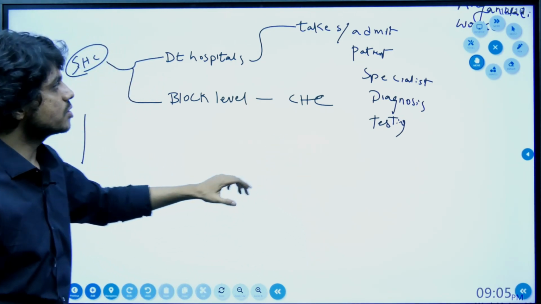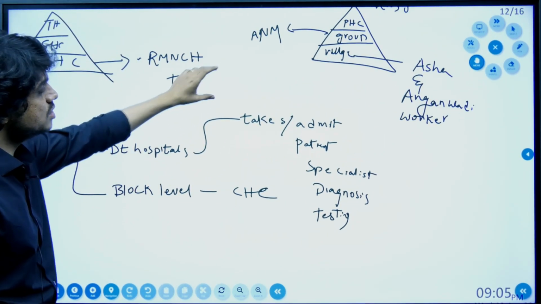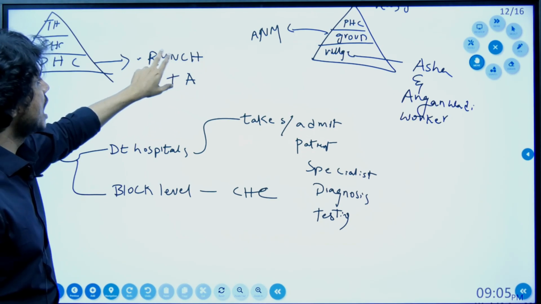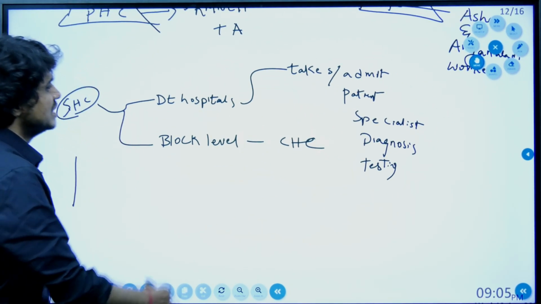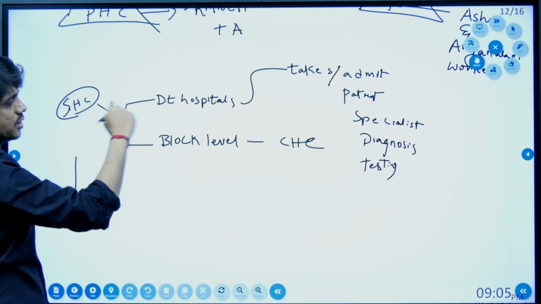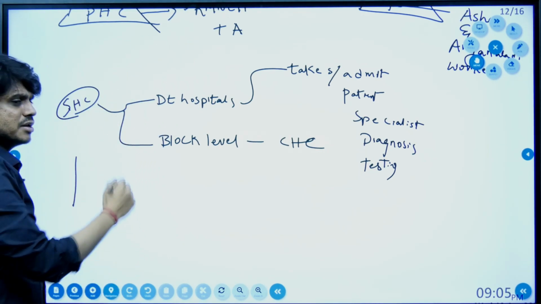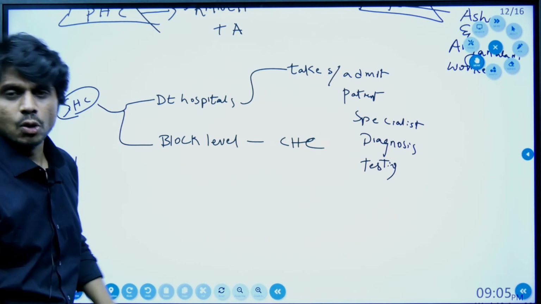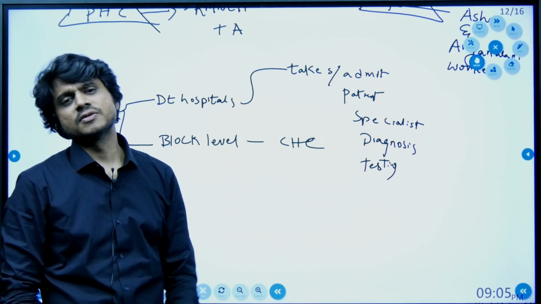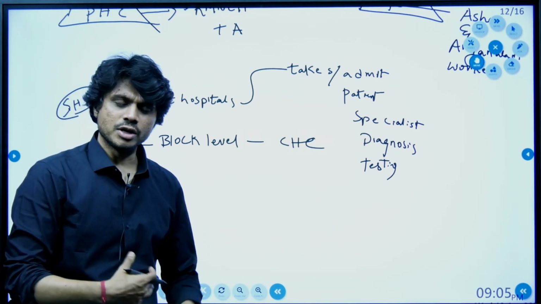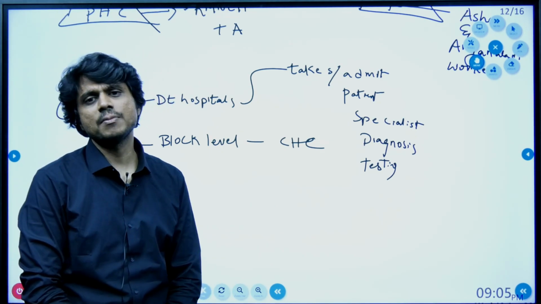So we have discussed what are the problems of the primary healthcare. We have seen it is majorly focused on the RMNCH plus A. Okay, then what are the issues with the secondary healthcare services? These are restricted only to the urban areas. The doctors are not present. Only a few centers have these district hospitals. Okay, it is not present properly in every district. It is not happening in that way.